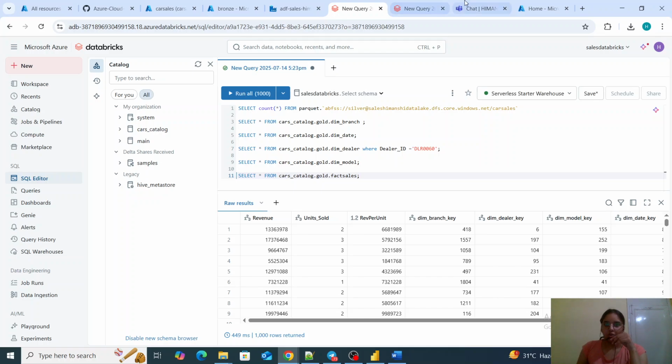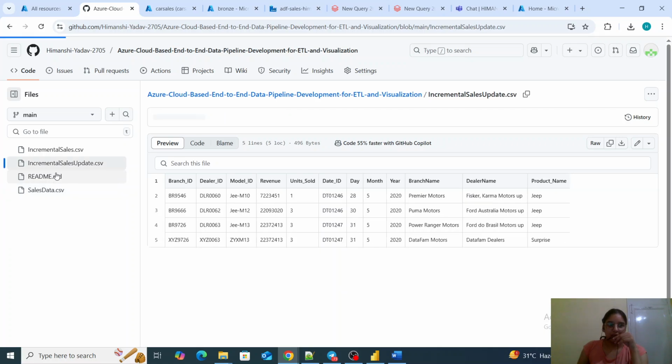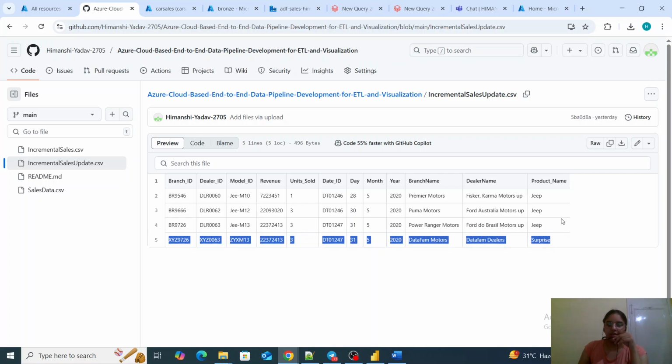So let me show you what I am going to pass for incremental load. It is incremental data which I had prepared. For the incremental data, I have updated the dealer's name for the dealer dimension key. This is the new data which I am going to pass, and one of them is a completely new record. Some of the old records I have updated. So we will check it using the incremental load. This should be accommodated accordingly.